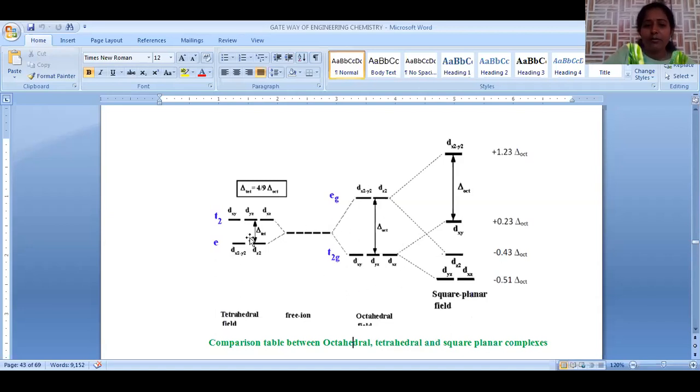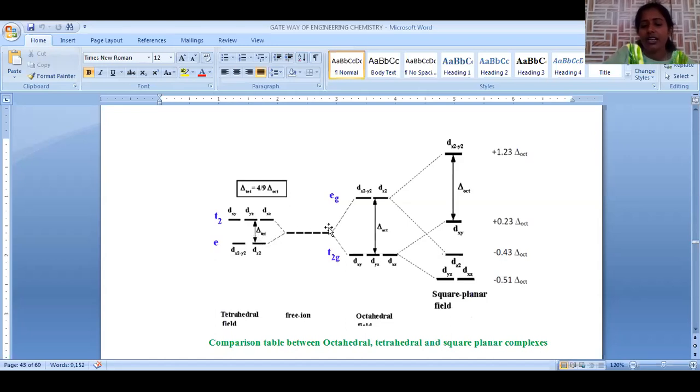Now let us discuss tetrahedral splitting. When the ligand approaches, the t2 orbitals are going up: dxy equals dyz equals dzx. These orbital energies will be equal, and this will be high with respect to the e orbitals. The e orbitals are lying down. This energy gap is given as delta tetrahedral.